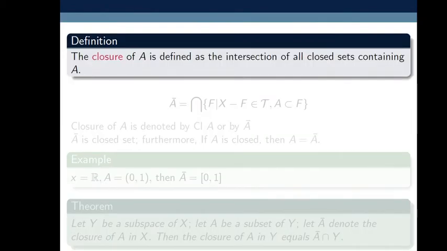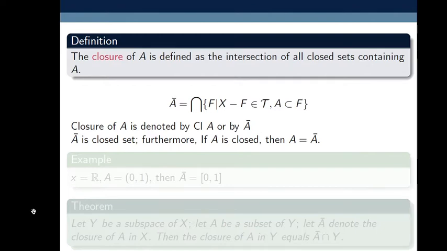Next definition, closure of a set. Let A be a subset of a topological space X. Then we define the closure of A as the intersection of all closed sets containing A. Closure of A is denoted by Cl(A) or by A bar, which is pronounced as closure A. So remember this: the interior of A is contained in A, and A is contained in the closure of A. The interior of A is an open set. Similarly, the closure of A is a closed set.